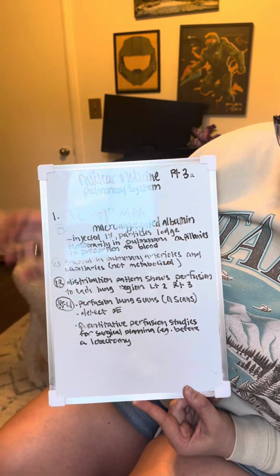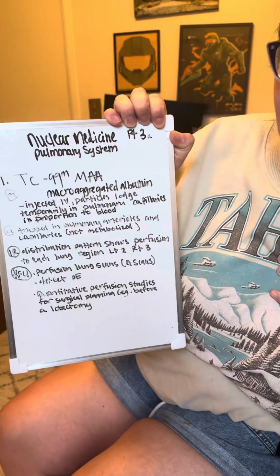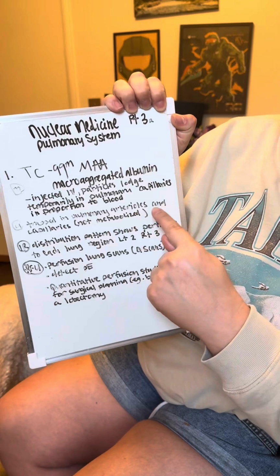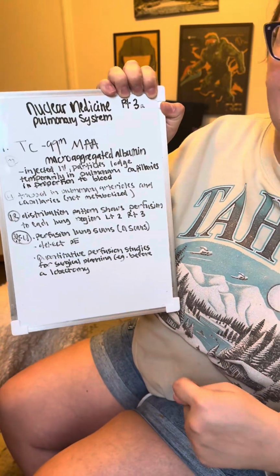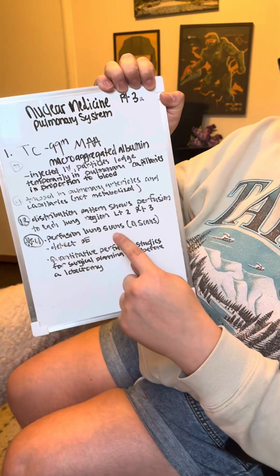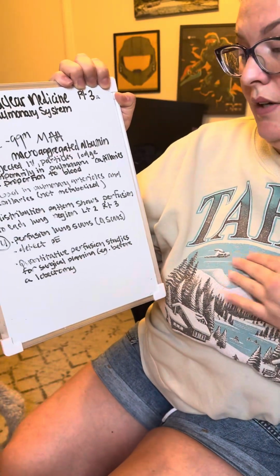So the uptake: technetium-99 MAA is going to be trapped in the pulmonary arterioles and capillaries and not metabolized by the body. The distribution pattern shows perfusion to each lung region.